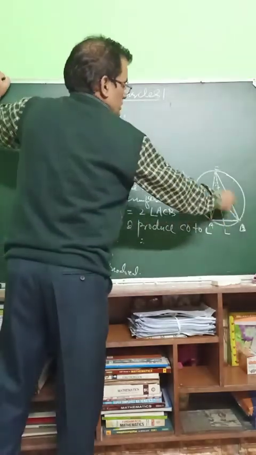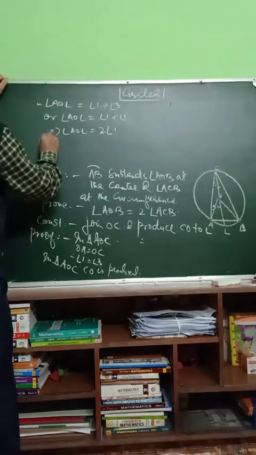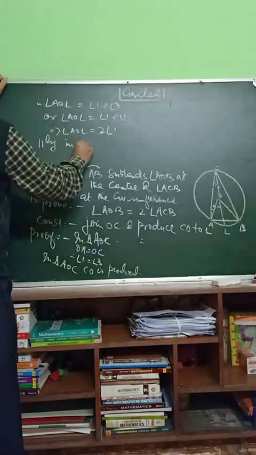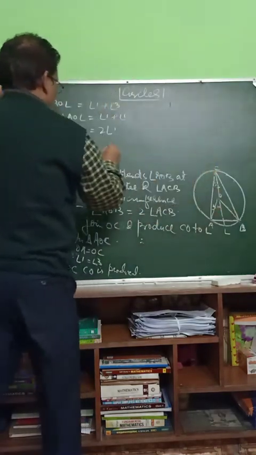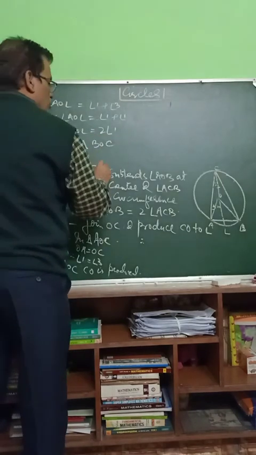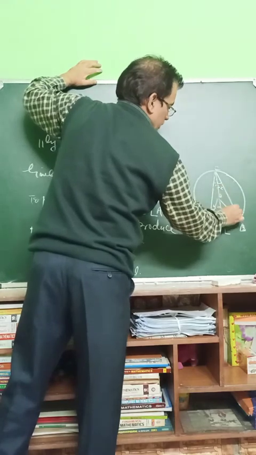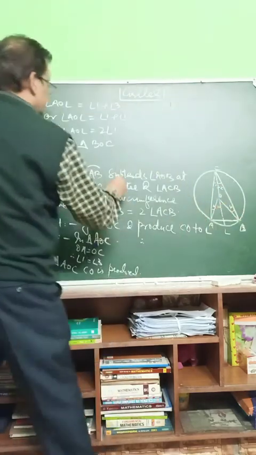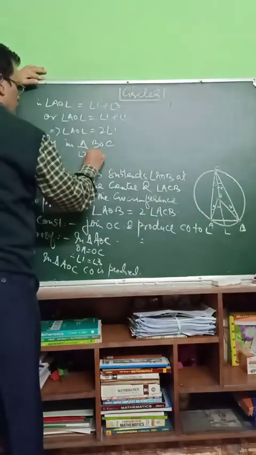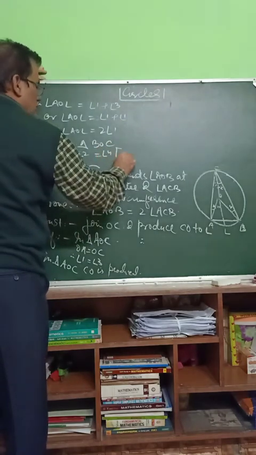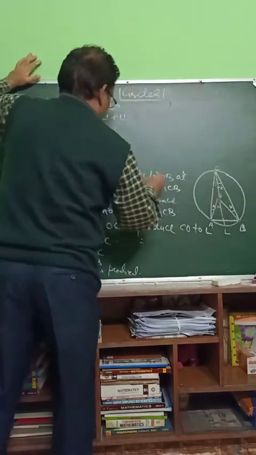Similarly, on this side, in triangle BOC, angle 2 is equal to angle 4 because OC is equal to OB.